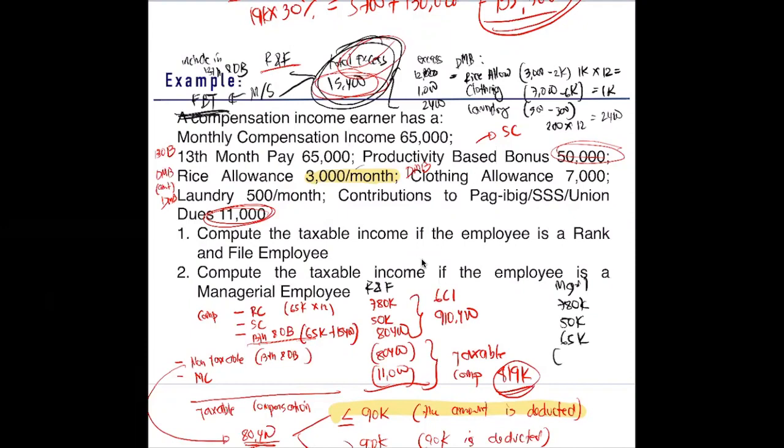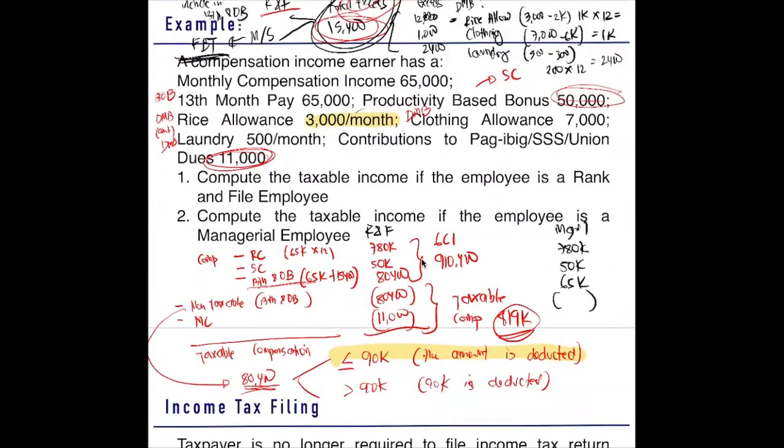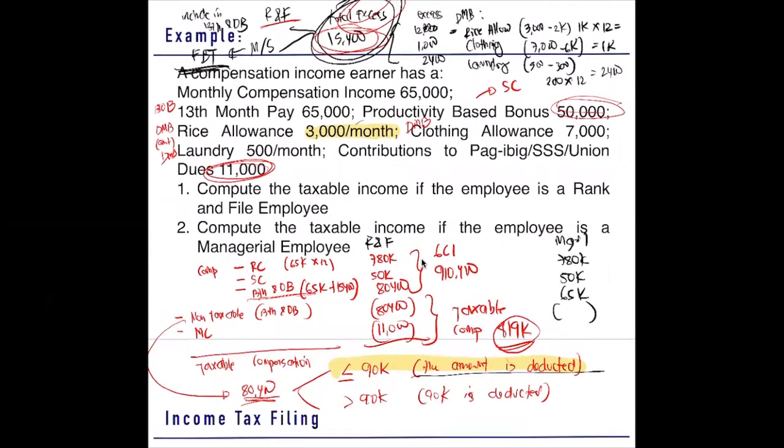65,000. Ibabawas uli natin yung 13th month pay kasi nga if it's less than or equal to 90,000, the amount is deducted. If it's greater than 90,000, 90,000 is deducted. So here we only have 65,000. That is lesser. We remove the 65,000. And then the mandatory contributions, 11,000. We have here is still 819,000. So the same lang sila ng total taxable compensation. Saan lang sila nag-iba? Doon sa treatment ng other benefits. Okay?